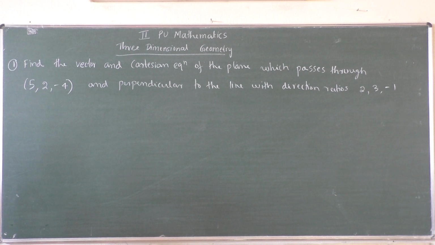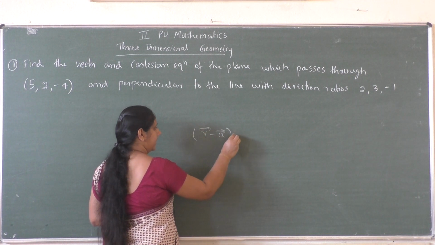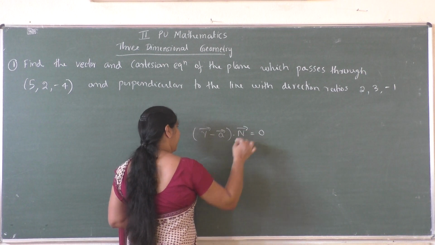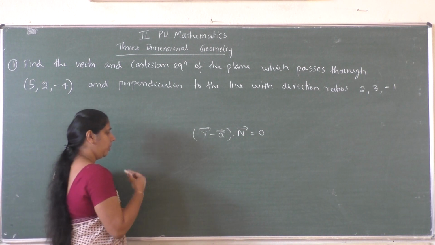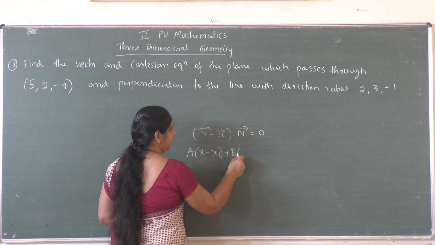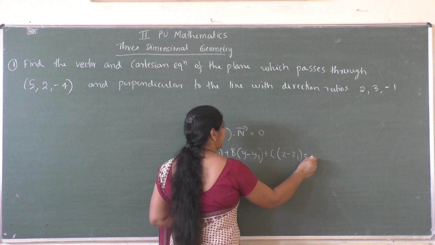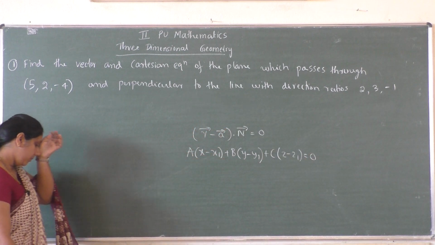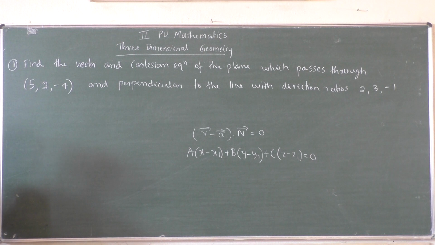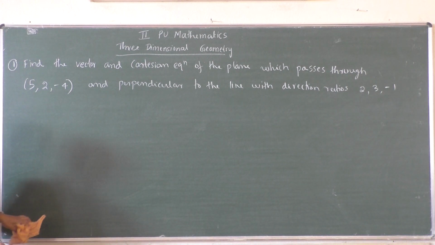So we know that for the plane which passes through a point A and is perpendicular to a vector, the vector equation is of the form r vector minus a vector dot n vector equal to 0. What about its Cartesian form? That is a into (x minus x1) plus b into (y minus y1) plus c into (z minus z1) equal to 0. So this is the Cartesian form and vector form of the given plane. So now we will find what is point A, what is n vector, etc.